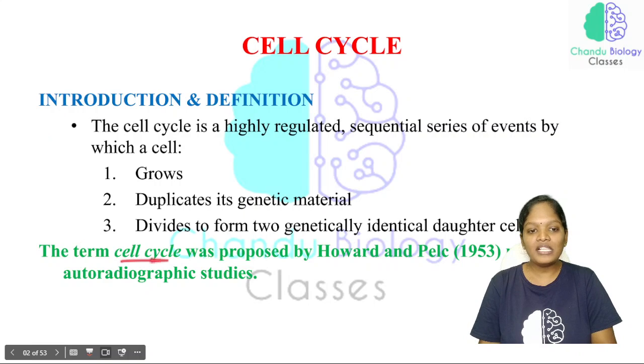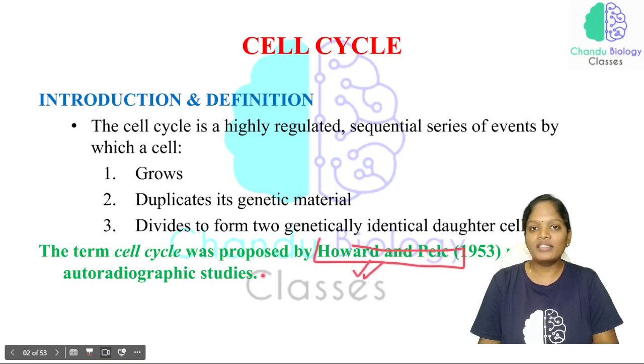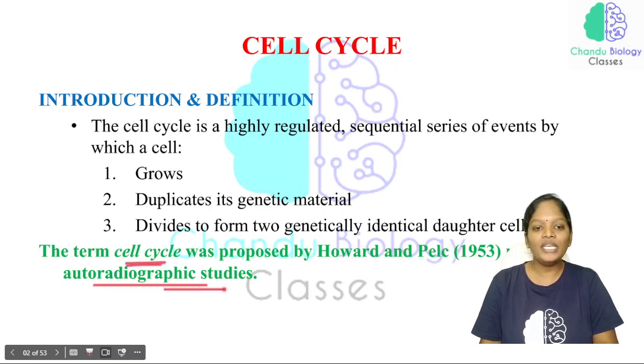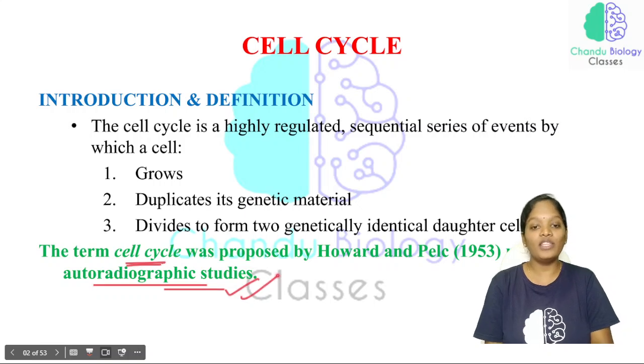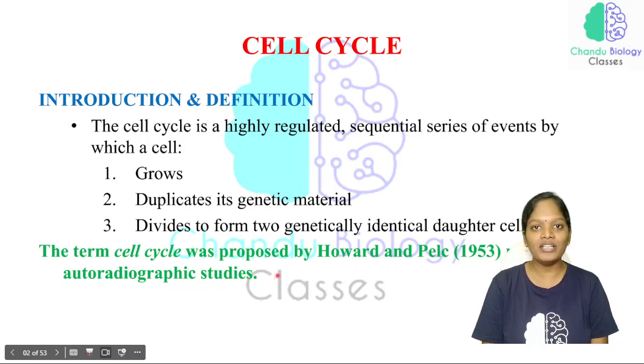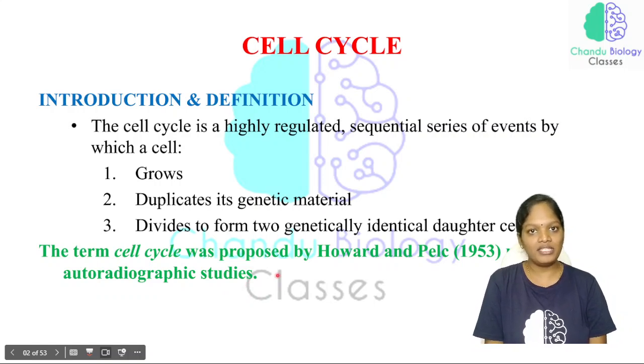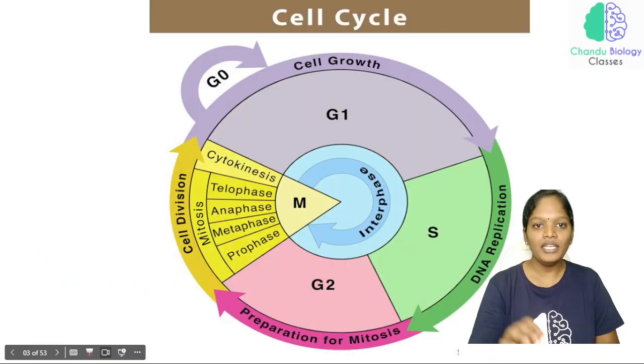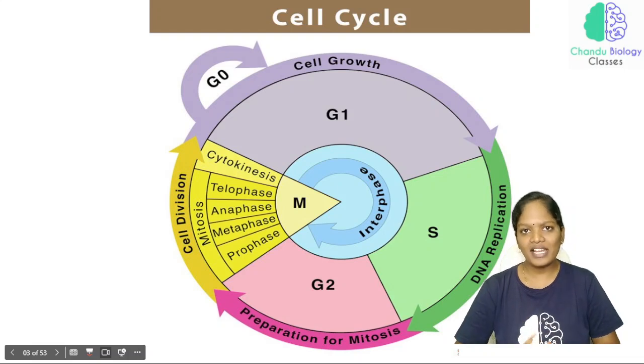Now the term cell cycle was proposed by Howard and Pelc. They were the scientists who proposed the term cell cycle using autoradiographic studies. They didn't name it randomly; before naming the cell cycle, they used certain studies, more specifically autoradiographic studies. So this is exactly what the cell cycle is.